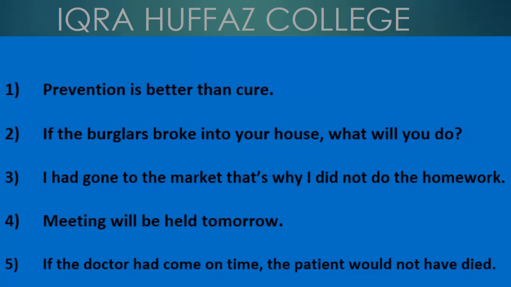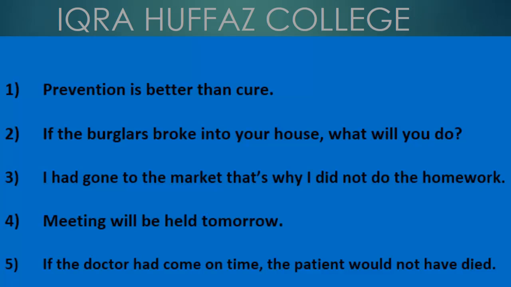So here we have to identify which action out of these 2 took place first. Obviously मार्केट गया हुआ था, this action took place first, and later the homework did not take place. So the first clause, मैं मार्केट गया हुआ था, belongs to past perfect, and the second clause, मैंने homework नहीं किया, belongs to past simple. So, I had gone to market, that is why I did not do the homework.